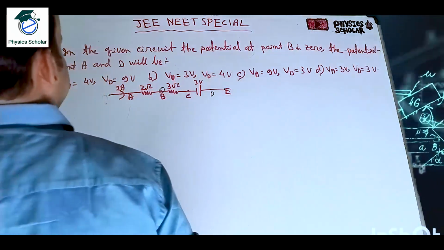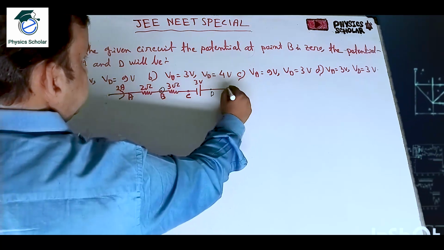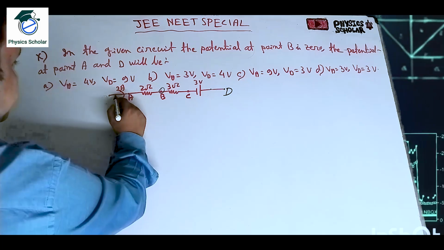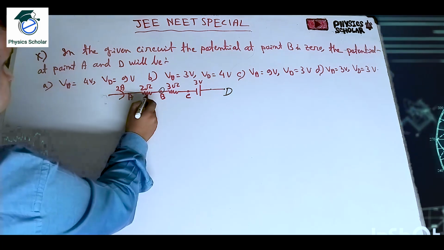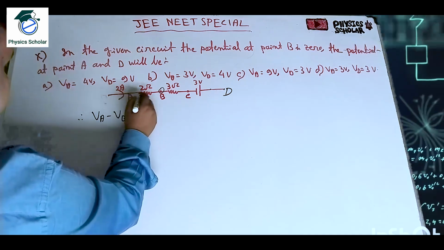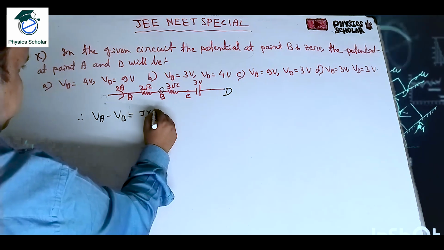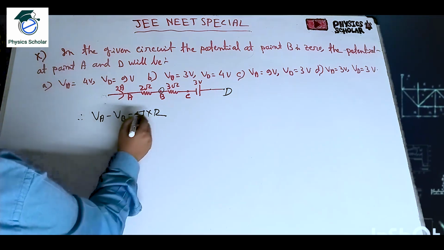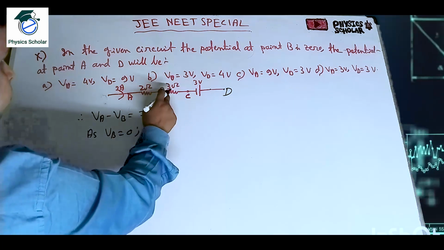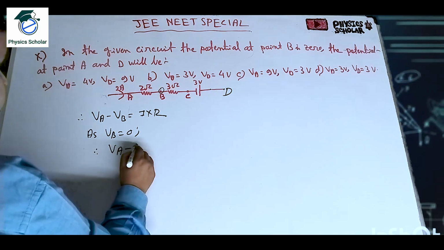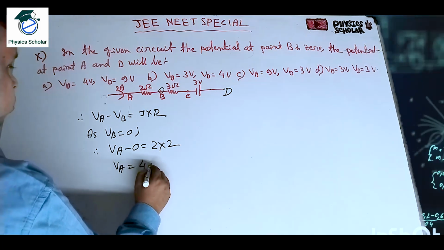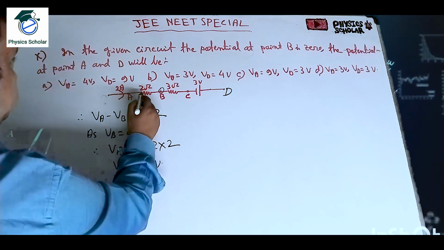This is the point D, clear, no problem. Now, see, it is 2 ampere current and 2 ohm resistance. So VA minus VB is equal to I into R. VB is equal to 0, it is given, the potential at point B is 0. So VA minus 0 is equal to I into R, which is 2 into 2. So VA is equal to 4 volt, clear.